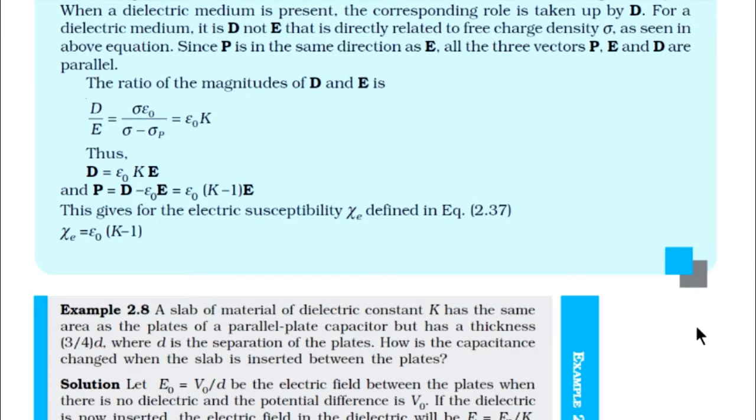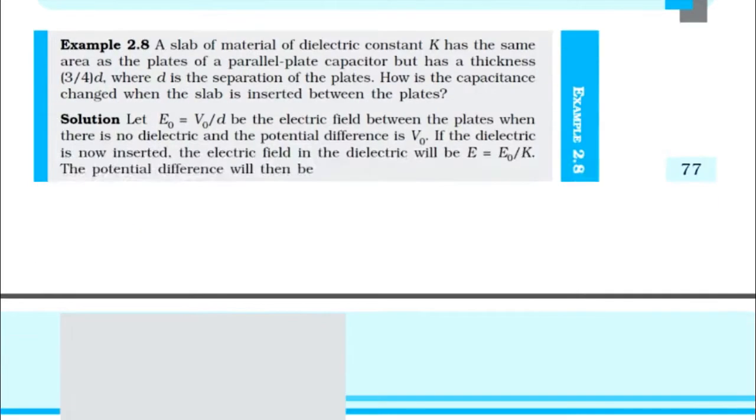Okay, now we can discuss example 2.8. That is a very important example. Such a question may come in the examination. See, a slab of material of dielectric constant K has the same area as the plates of a parallel plate capacitor but has a thickness 3/4 D, where D is the separation of the plates. How is the capacitance changed when the slab is inserted between the plates?